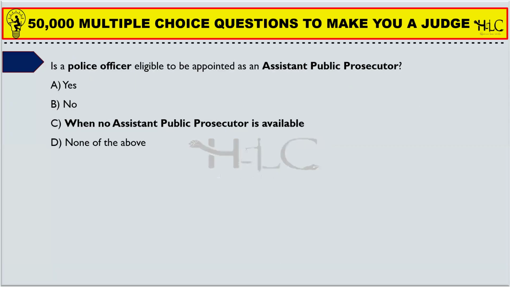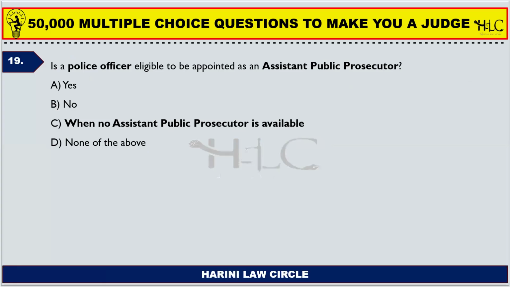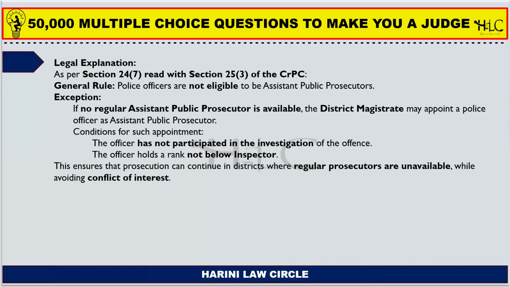Okay. Next. Is a police officer eligible to be appointed as an assistant public prosecutor? Yes, no, when no assistant public prosecutor is available, none of them. So a police officer can be appointed as an assistant public prosecutor when there is no assistant public prosecutor who is available. You cannot blindly say that he cannot be appointed. He can be appointed when no assistant public prosecutor is available.